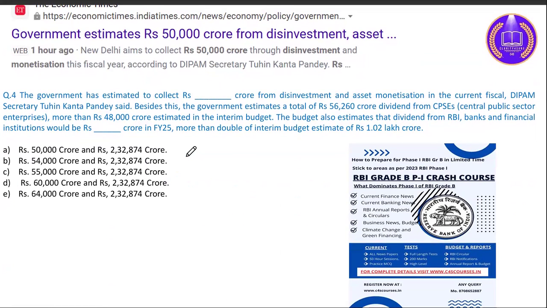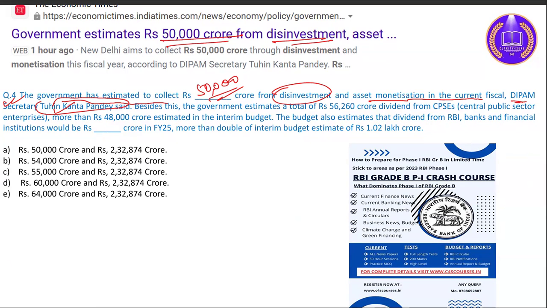Let's see the fourth question. Government estimates 50,000 crore from disinvestment. The government estimates collecting 50,000 crore from disinvestment and asset monetization in the current fiscal, as DIPAM secretary Tuhin Kanta Pandey has said. You can remember the name of the secretary as well.